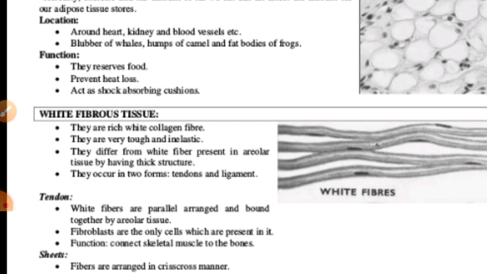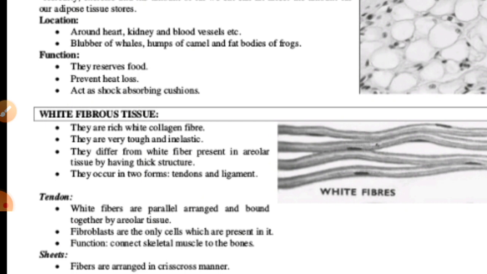and inelastic, and they are different from the white fibers present in areolar tissue, having thick structures. They occur in two forms, that is tendons and ligaments.